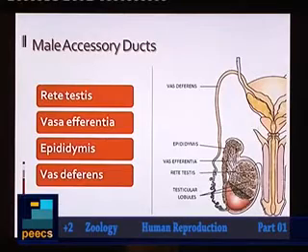You know what happens to the urethra? Urethra runs through the penis and it will open by urethral meatus. At the tip of the penis there is an opening called urethral meatus. So these are the male accessory ducts. I repeat: rete testis, vas efferentia, epididymis, vas deferens. These four ducts are named as the accessory ducts in male.